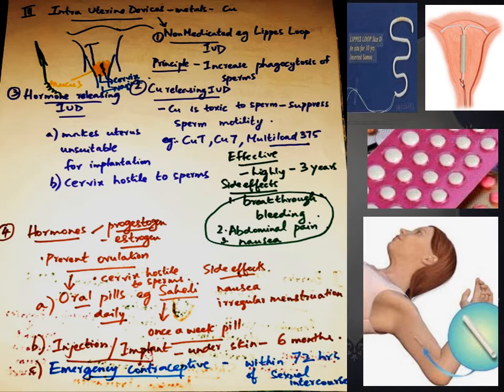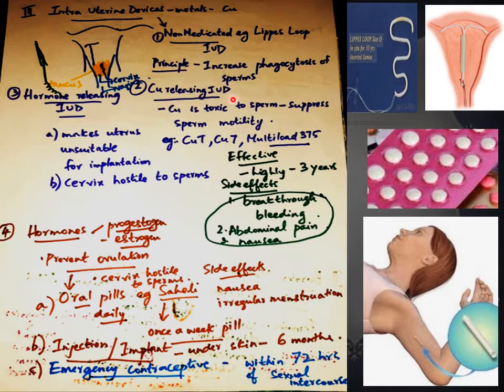Intrauterine devices. Intrauterine devices are those devices that are inserted inside the uterus by qualified professionals and doctors. They are of different varieties. They are non-medicated, copper releasing and hormone releasing. So these devices, when they have been inserted into the uterus, will suppress the sperm's motility. For example, the first one, non-medicated IUD, Lippes loop. The principle of how they prevent conception is they increase the phagocytosis of sperms. Phagocytosis means they will destroy the sperms.